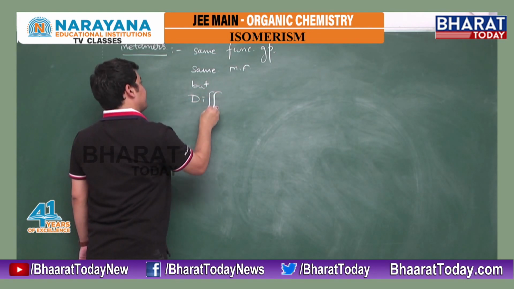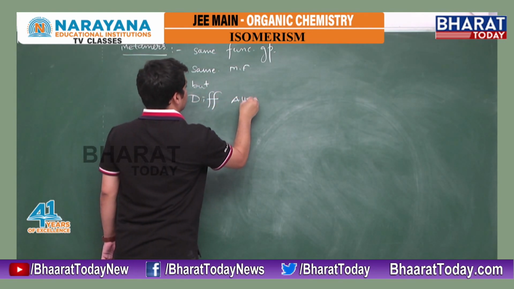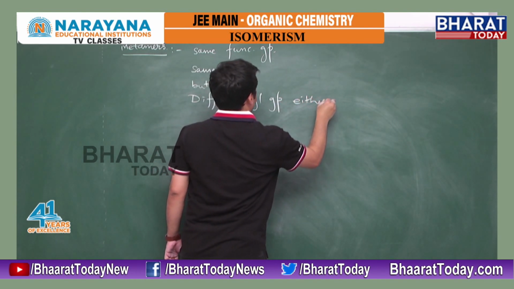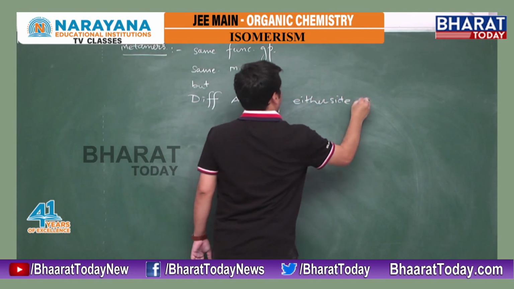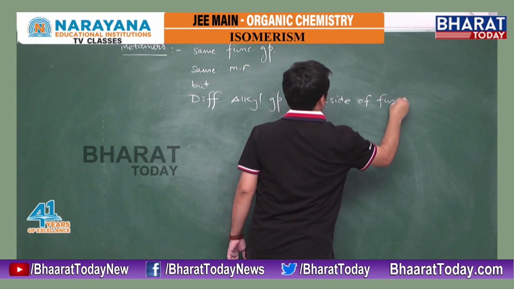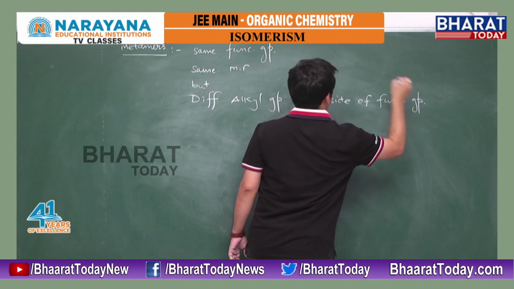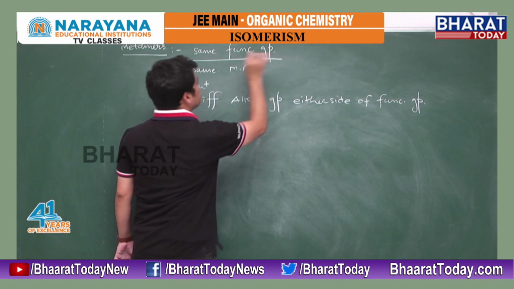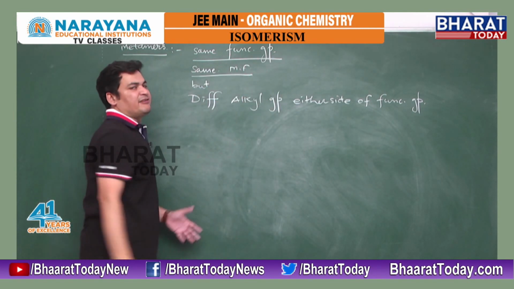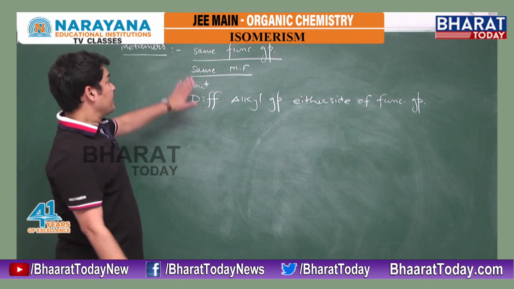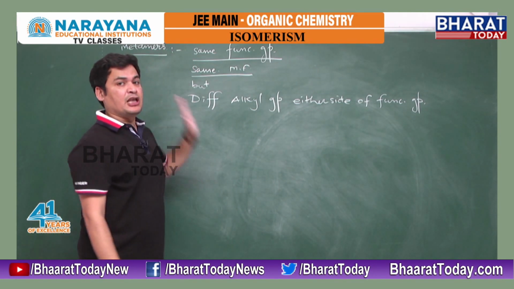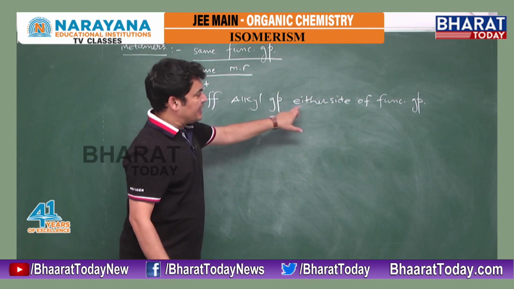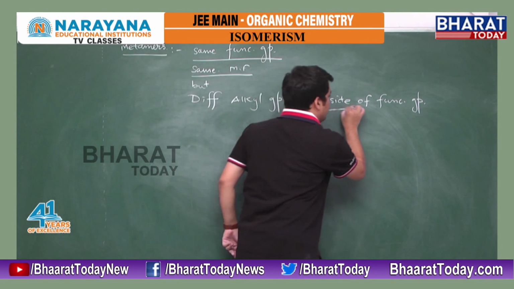they have a different alkyl group either side of a functional group, either side of the function. So the point is they have the same functional group. Same molecular formula is anyway okay because we are discussing isomers. They have the same functional group. The functional group is the same, but they have different alkyl groups either side of the function.